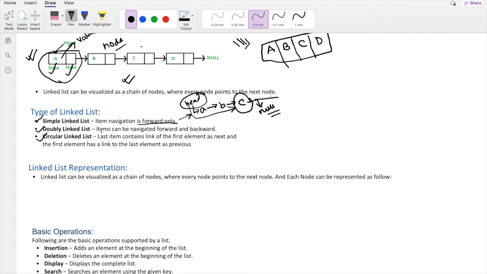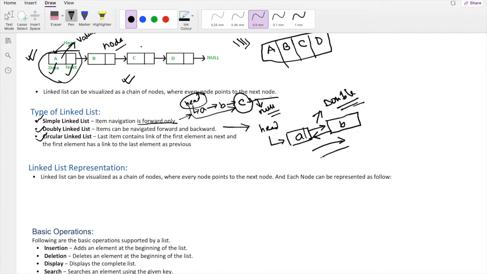So what is a doubly linked list? The items can be navigated back and forth. In the case of a doubly linked list, for example we have a head over here, and each element will be connected like this. So A is pointing towards B, as well as B pointing towards A. Here you can see this is a double connection. So this is called a doubly linked list. Both will be connected, which means we can traverse in both directions, forward as well as backward. That's why it's called a doubly linked list.